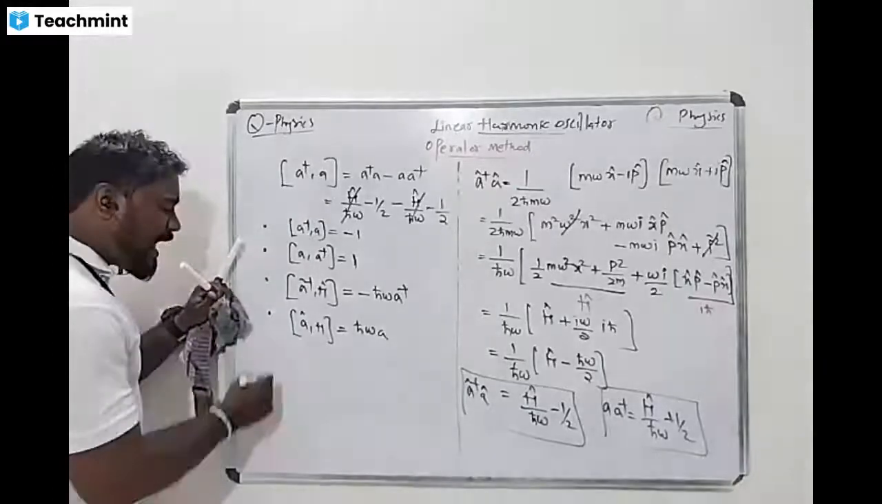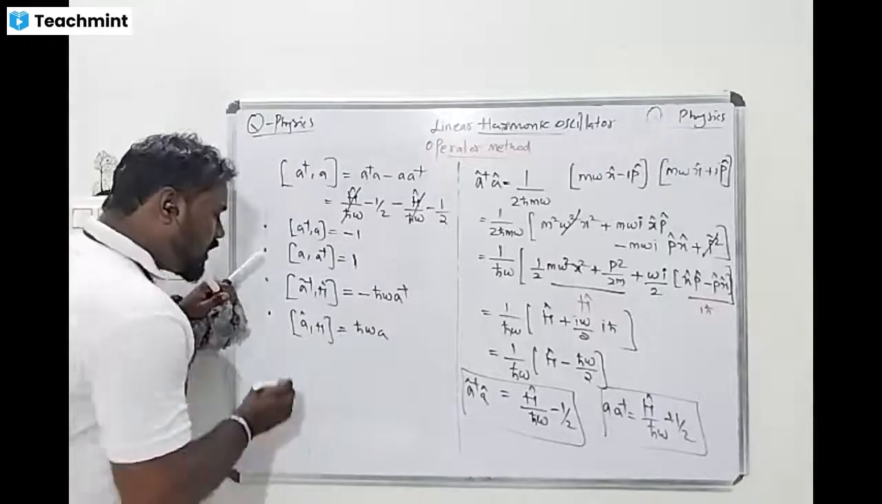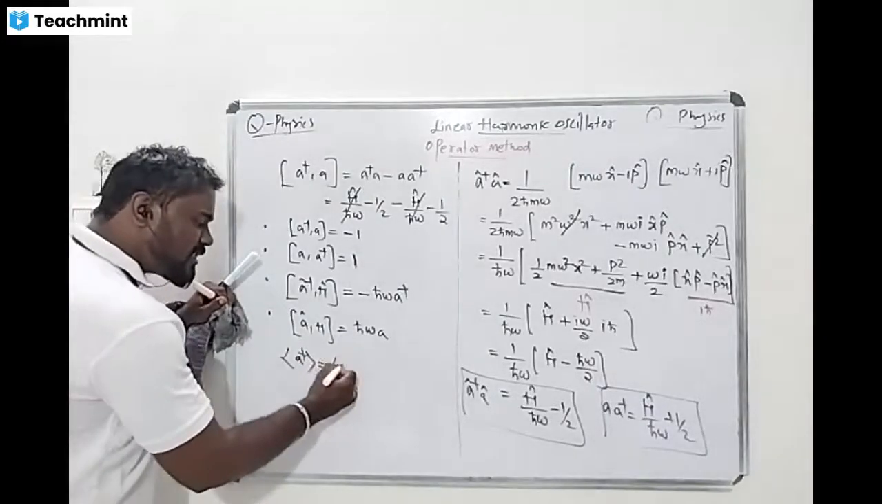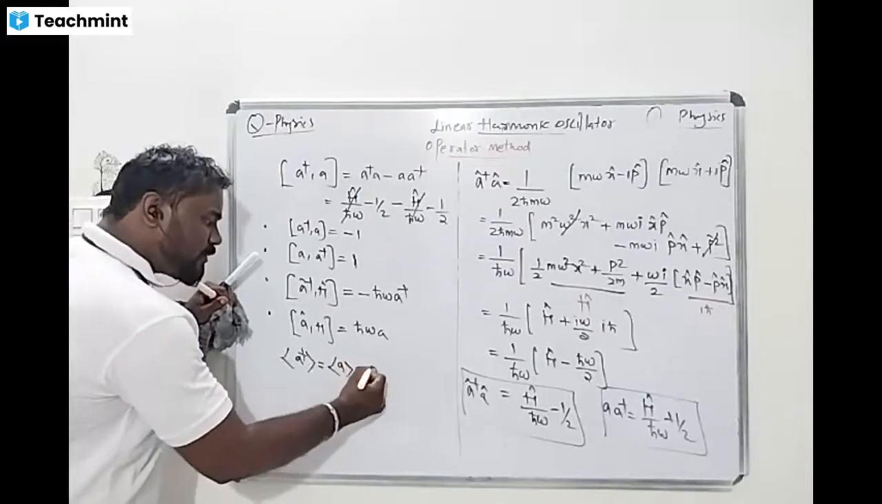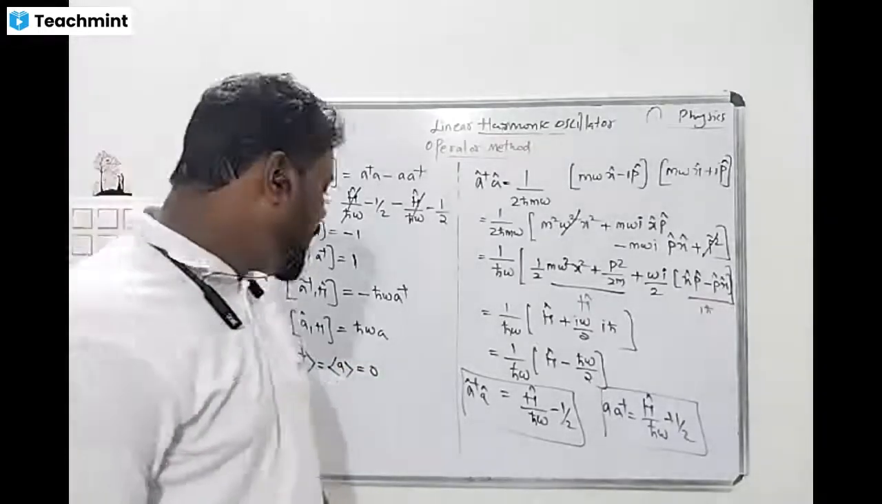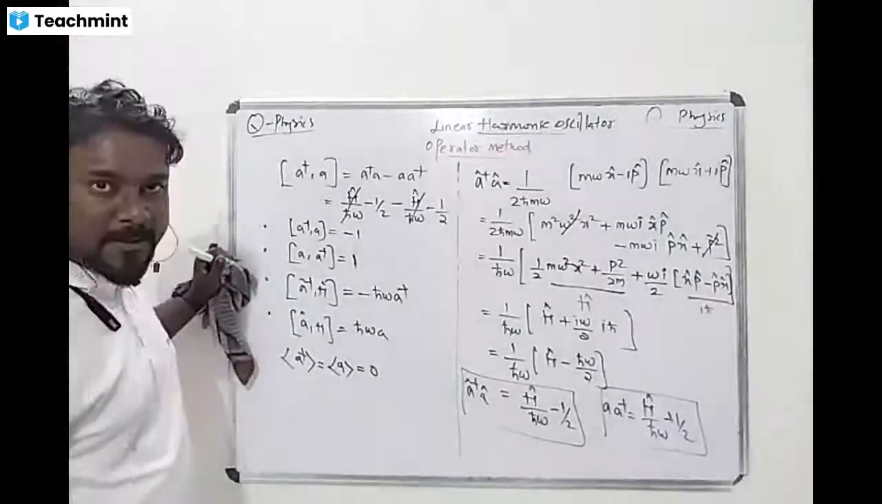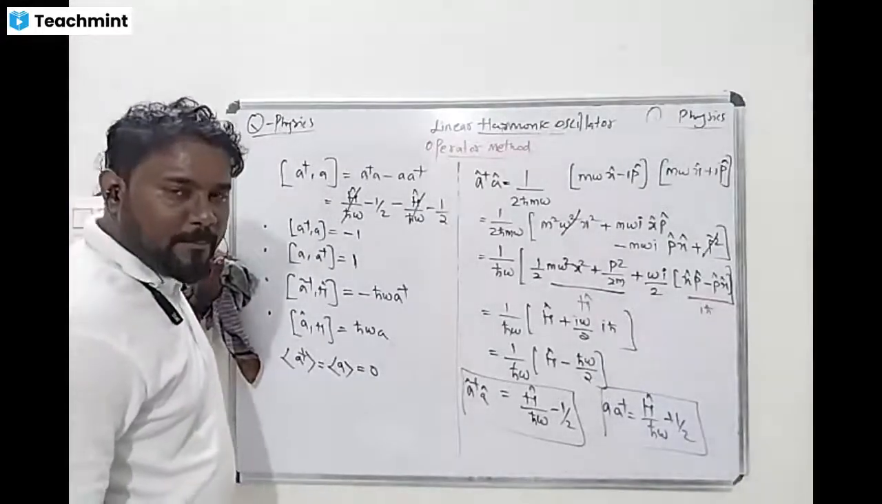Yes or no? And also expectation value. This is a very important thing. What do we get for the expectation value of A dagger alone? And also the expectation value of A is equal to 0. The expectation value of A dagger and the expectation value of A is equal to 0. This is very important. Yes or no? Understood, right?